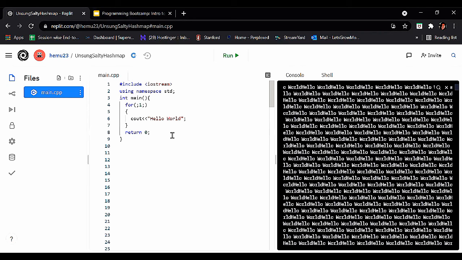What is the rechecking process? Before execution of the statement block, this one, it is a statement block, right? Or we can say the body of the loop. The condition part will be evaluated. Is this true or not?